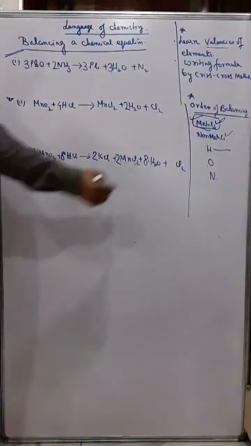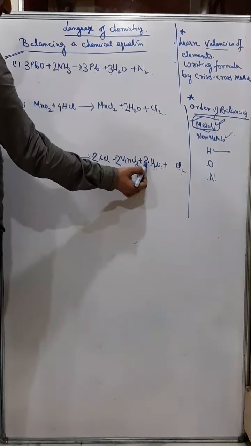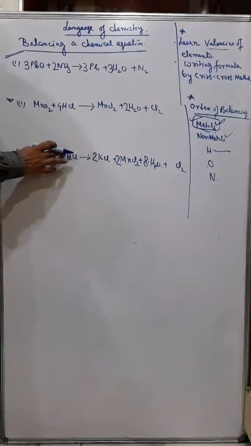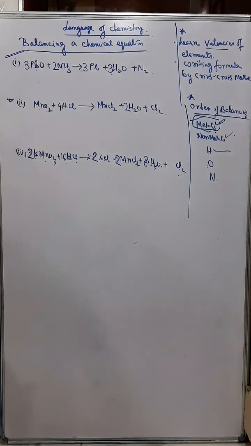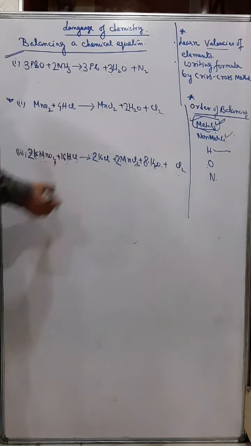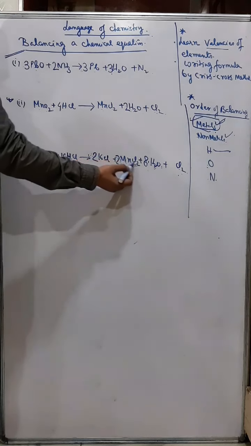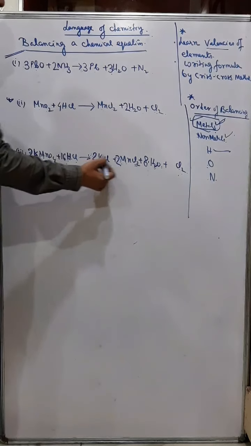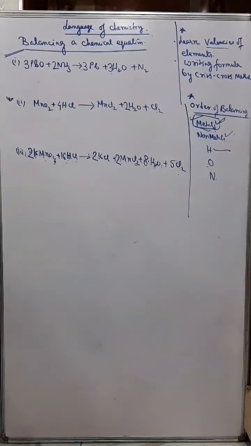right? And then after putting 8 oxygen, again hydrogen becomes 16. So you put here 16. Okay, and then 16 chlorine you got. Now you can adjust that chlorine, I think 2. You have 4 chlorine here, 4 plus 2, 6, and now you can put 5 here. Understand?